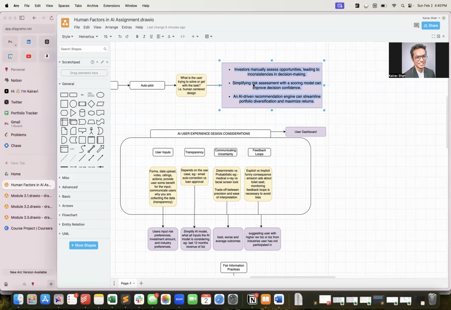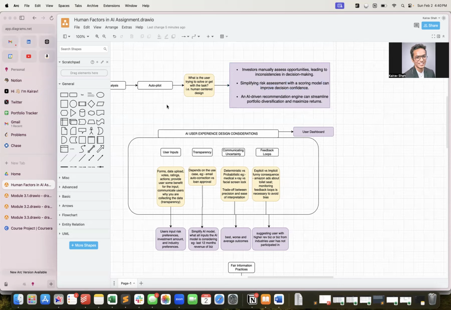This can also simplify risk. The bot will also provide them a risk opportunity based on all the third party data that we collect, giving them a score ranking from 1 to 5 of how risky this business is. The higher the risk, the more the return, but it can give the user an idea on what they want to go with. Basically the goal is to provide users, based on their past investments, opportunities which can maximize their overall ROI. So Autopilot is the product I would go with.